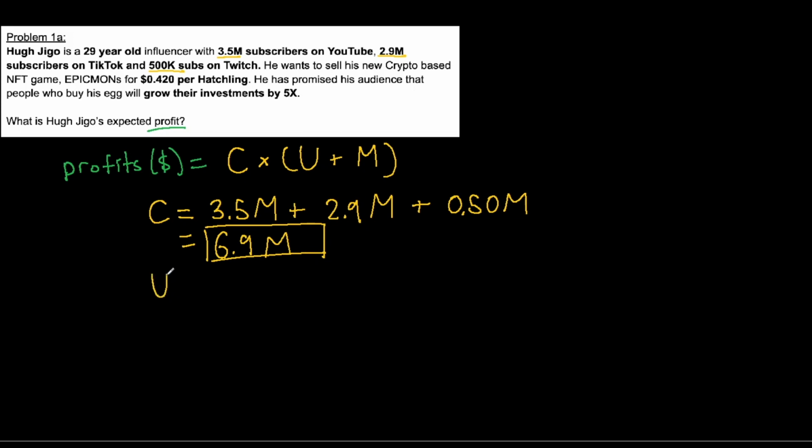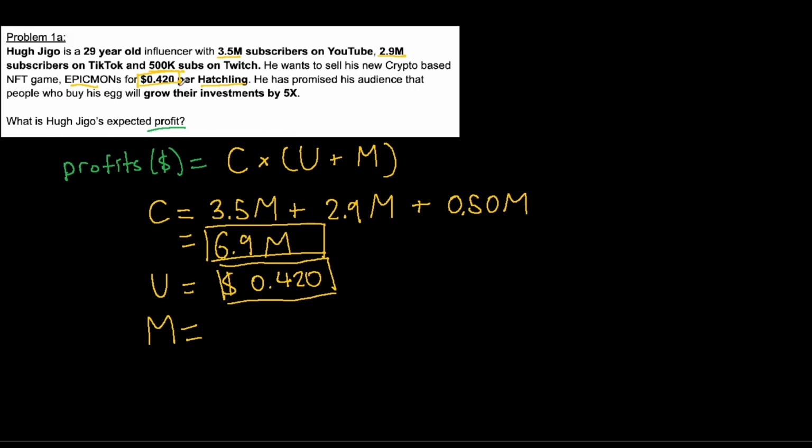Now, U would be the unknown object class. The unknown object class he's trying to sell would be his Epic Mons. Each hatchling would cost 42 cents. So our variable for U is 42 cents. Now our last variable would be M, the marketplace.